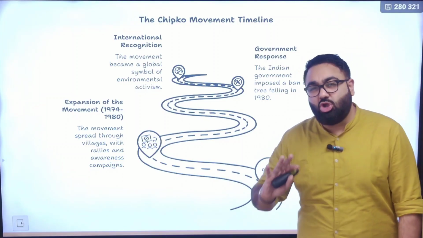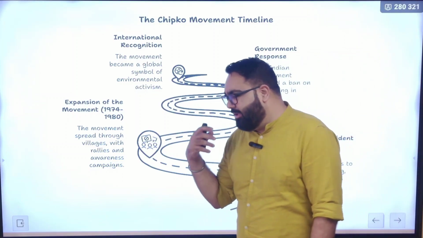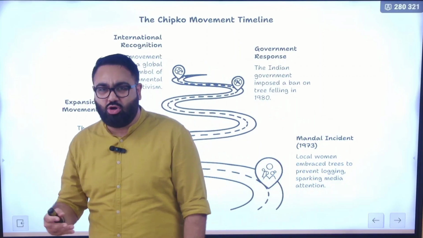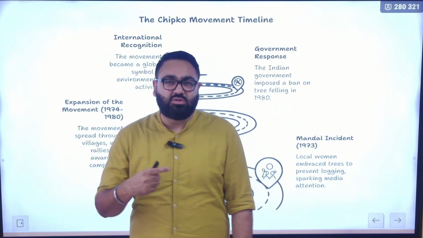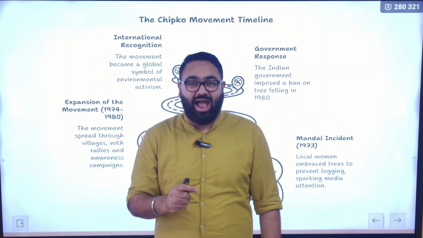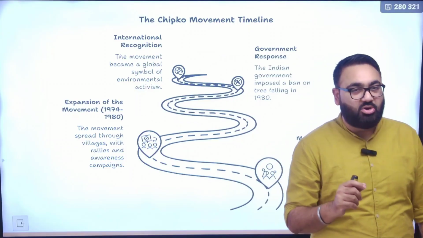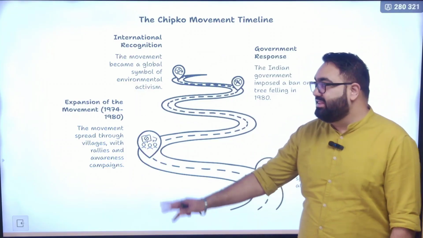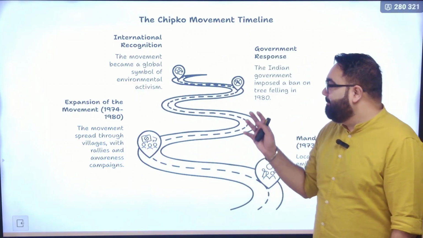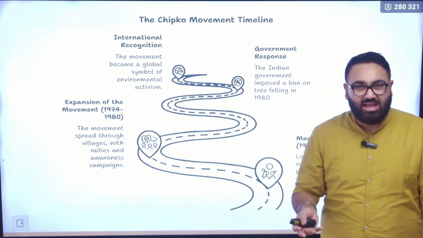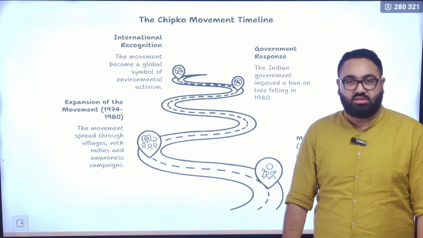And this again does not require you to have a lot of money, doesn't require you to have a lot of power. All it requires is for the community to come together and have a strong will to protect your environment, a strong will to protect the surroundings where you live. And this was the result. In fact, the government of India realized this and they backtracked on their policy.